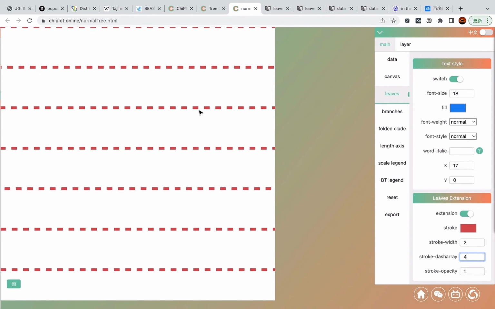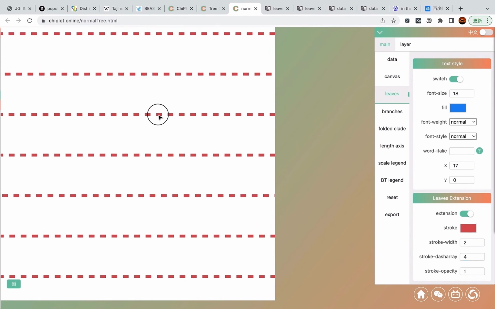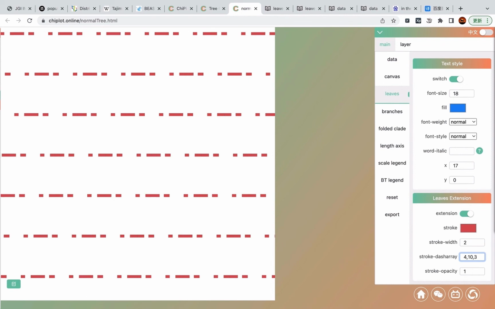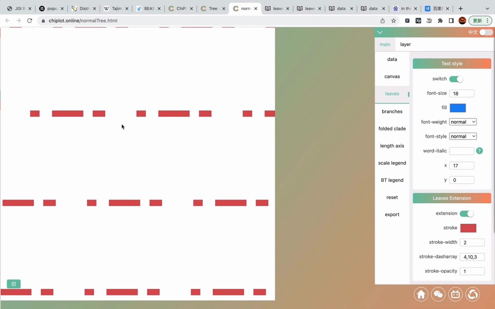So the length of each dash will be 4, and you can fill 4, 10, and 3. So the dash line will be including the spacing 4, 10, 3, 4, 10, 3.